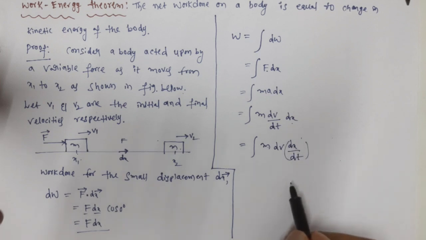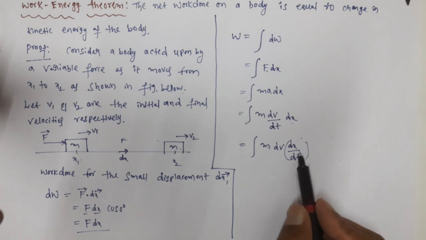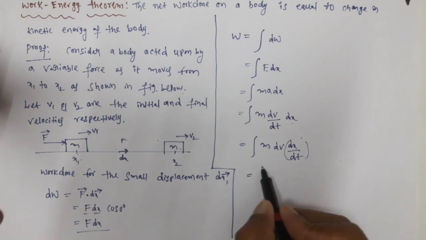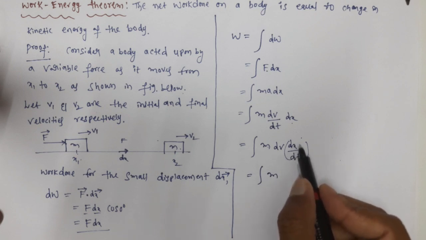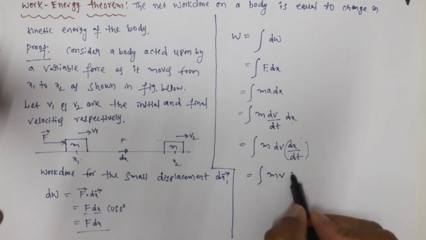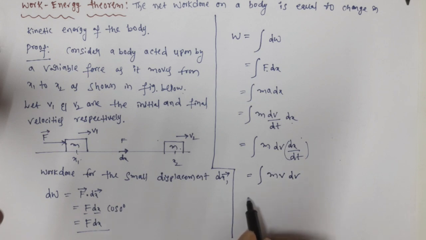What is dx by dt? dx by dt represents instantaneous velocity. So in the next step, instead of writing dx by dt, write v, and write dv. Take m out of the integral, so we have m integral of v dv. Now this integration is in terms of velocity.